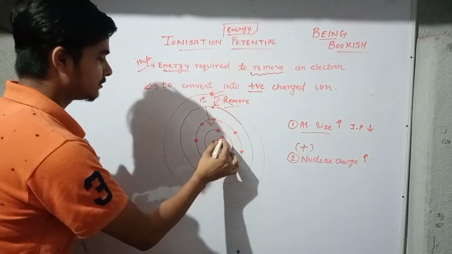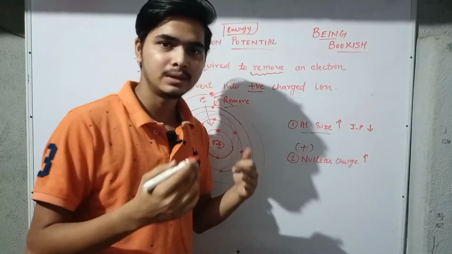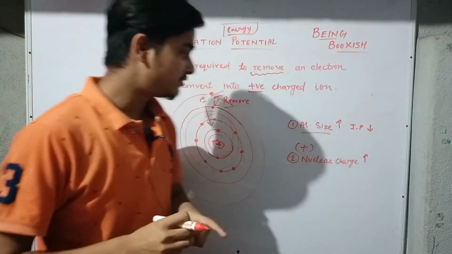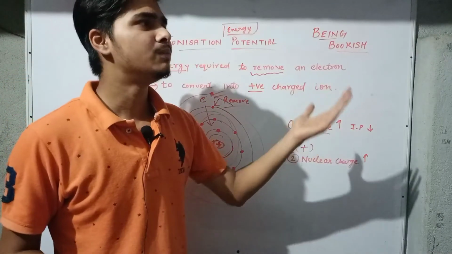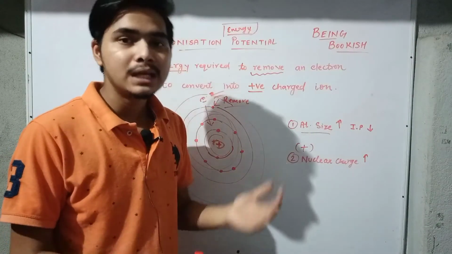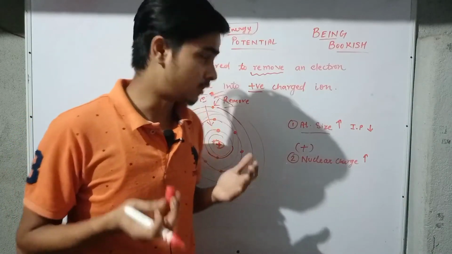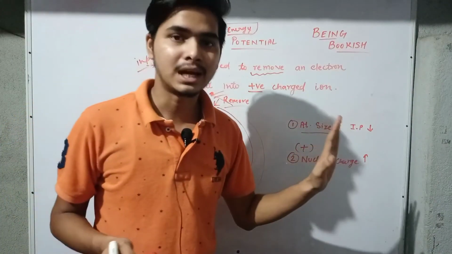If nuclear charge is very big, it will be able to attract the electron towards itself very easily, because it has very much power. And if it is able to attract electrons towards itself, it will be very difficult for us to remove that electron from the atom.